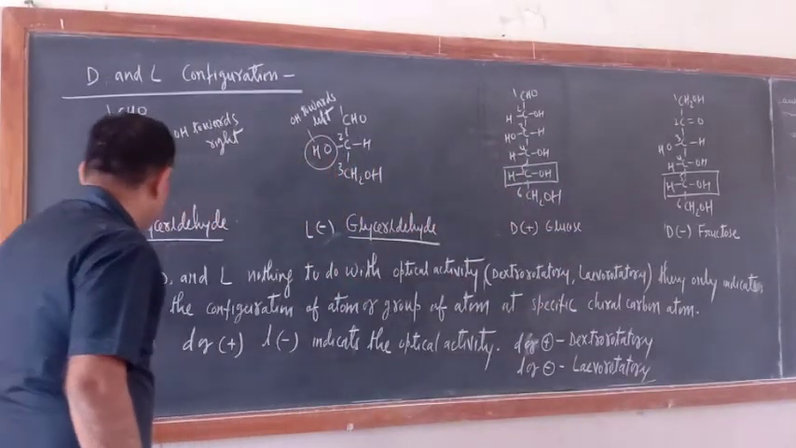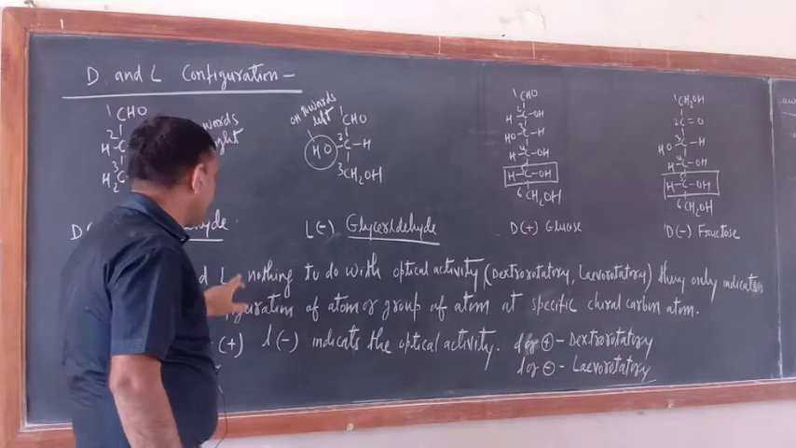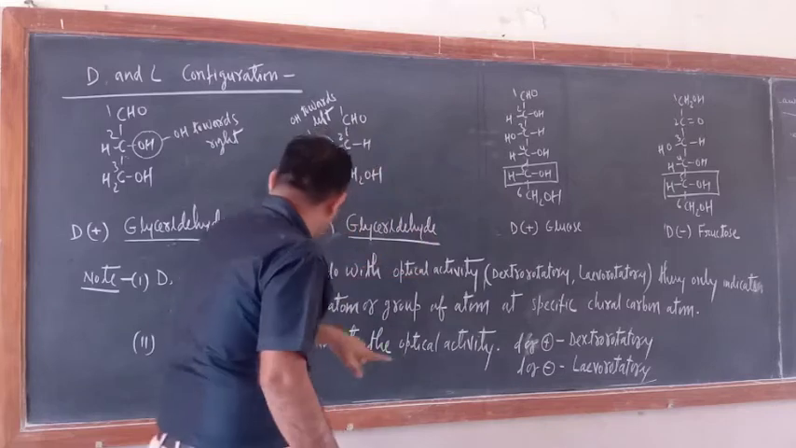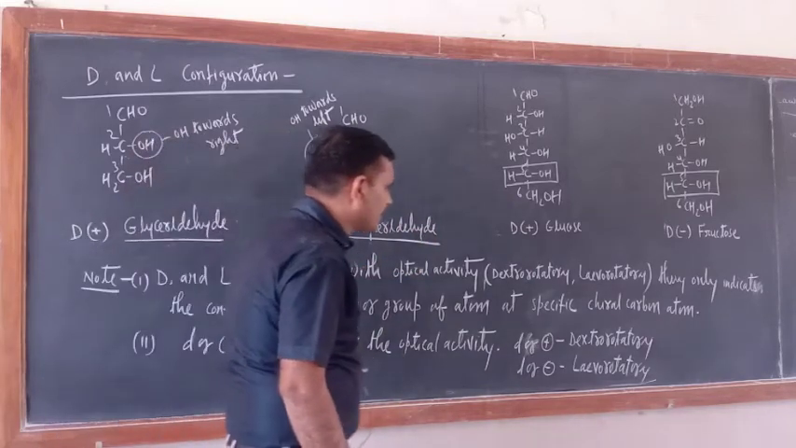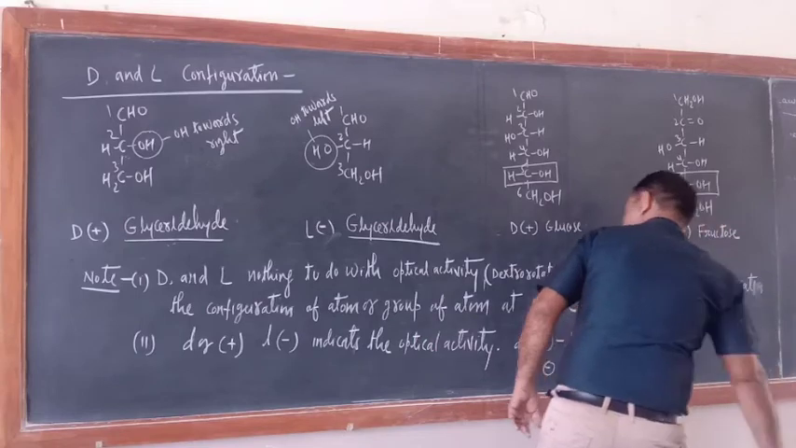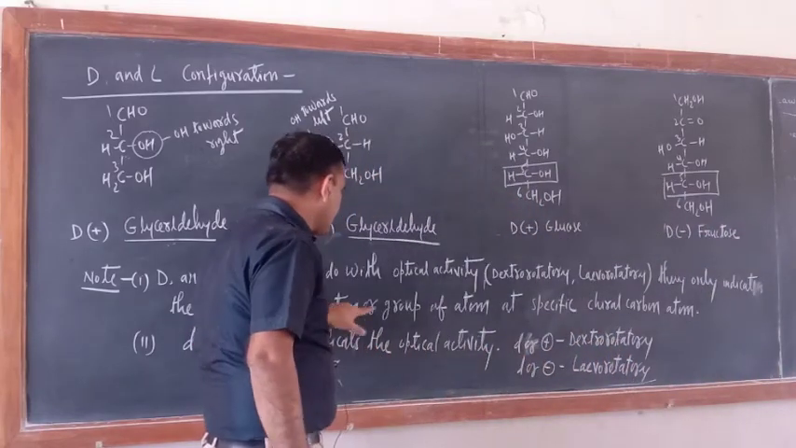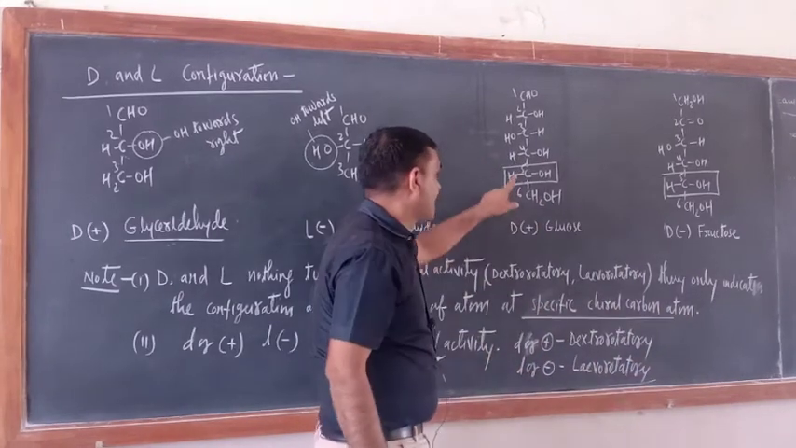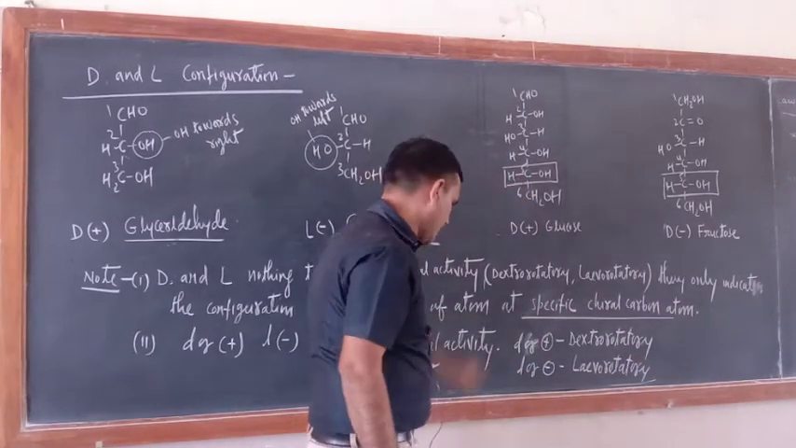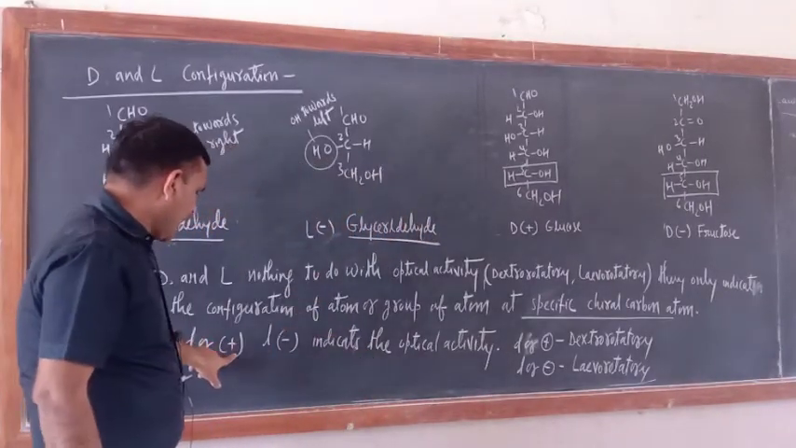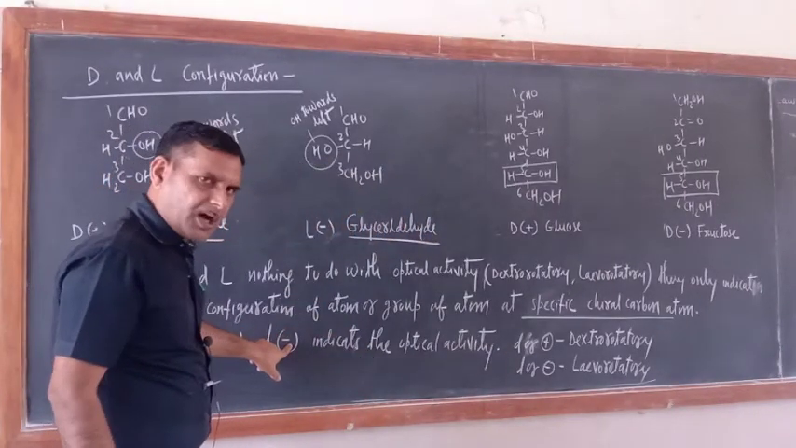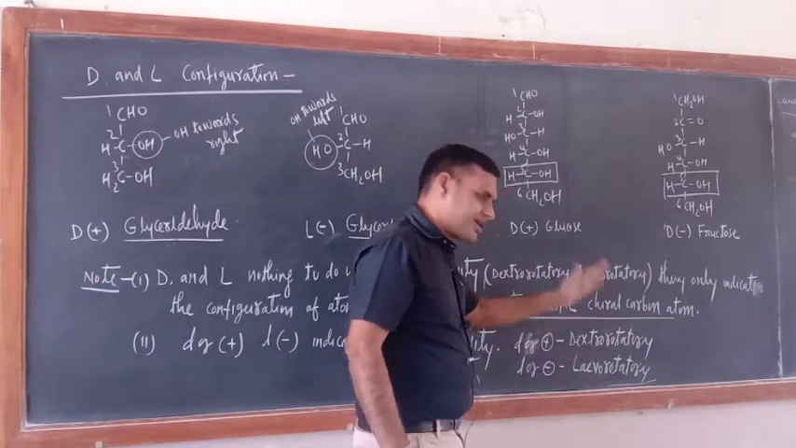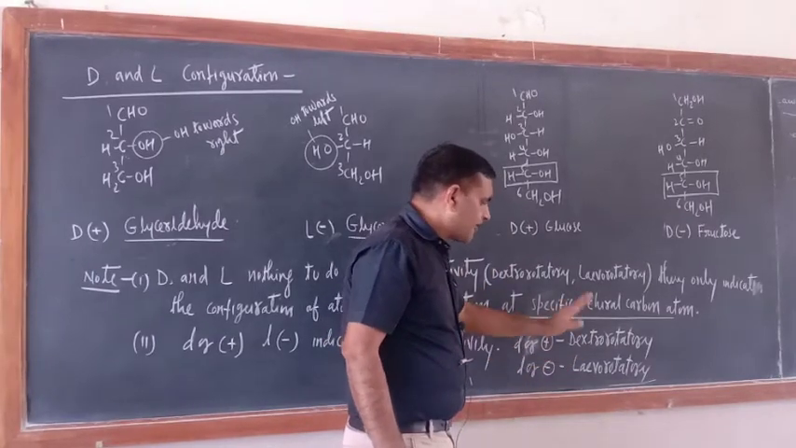And here I wrote capital D and capital L, which have nothing to do with optical activity, dextrorotatory and laevorotatory. They only indicate the configuration of an atom or group of atoms at a specific chiral carbon atom, which is the 5th number carbon atom. Now small d and small l, or positive and negative, indicate the optical activity. Small d is positive, meaning dextrorotatory, and small l is negative, meaning laevorotatory.